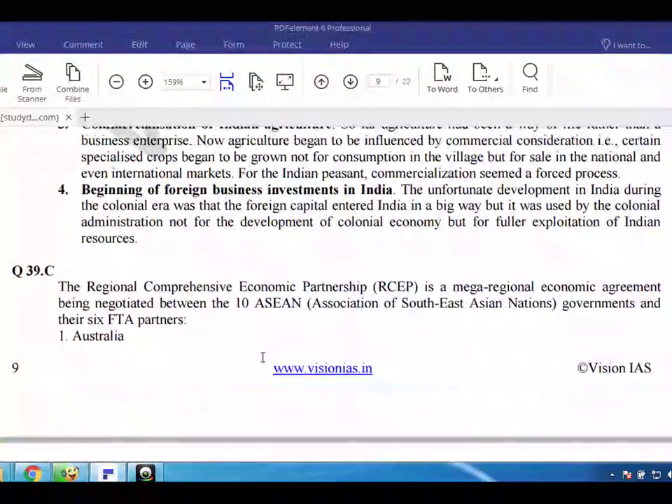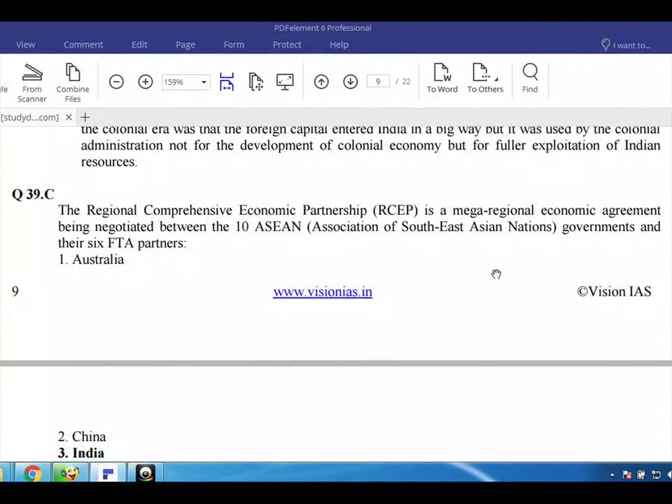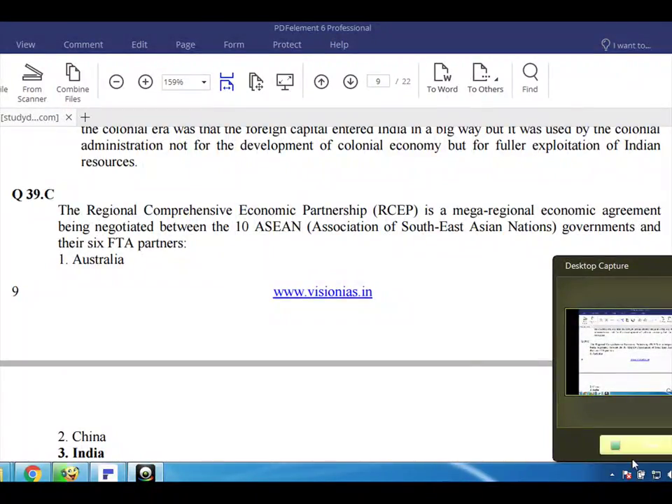Q39. C. The Regional Comprehensive Economic Partnership, RCEP, is a mega-regional economic agreement being negotiated between the 10 ASEAN, Association of Southeast Asian Nations, governments and their 6 FTA partners.